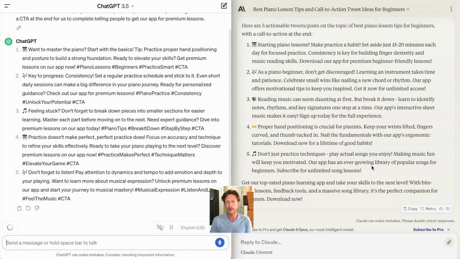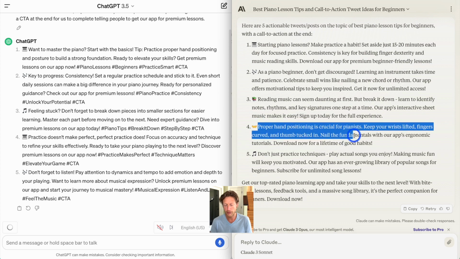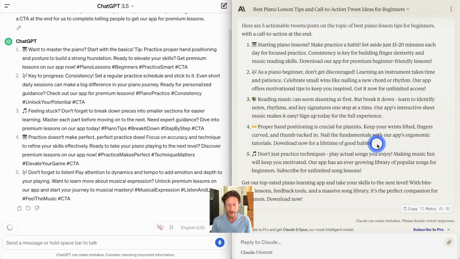So we're getting similar results again, but there are some tweets that I really like. For example, I like this one here. Reading music can seem daunting at first, but break it down. Learn to identify notes, rhythms, and key signatures one step at a time. Our app's interactive sheet music makes it easy. Sign up today for the full experience. And I also like this one here. Proper hand positioning is crucial for pianists. Keep your wrists lifted, fingers curved, and thumb tucked in. So it's given some very specific tips here.